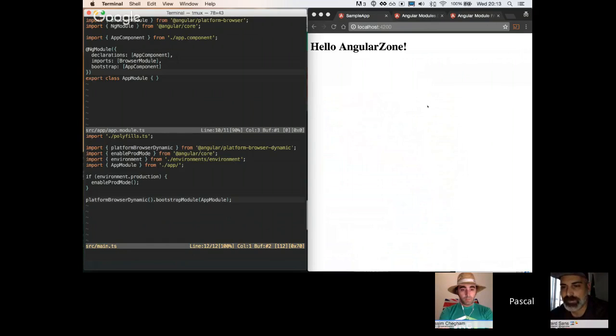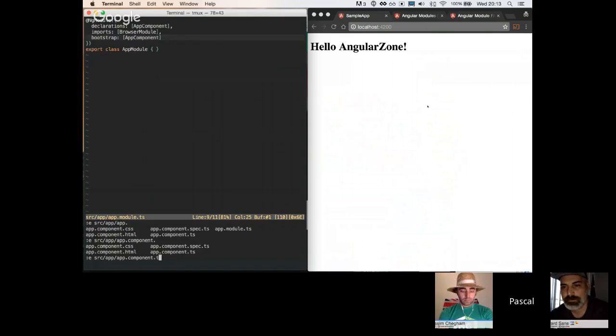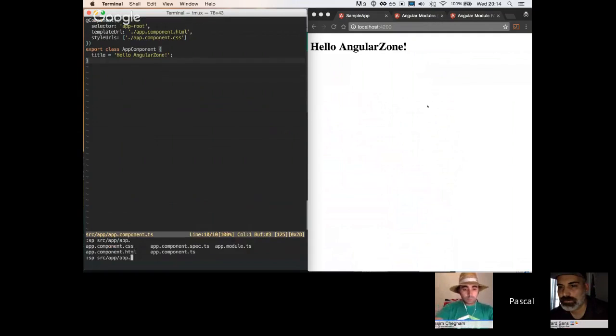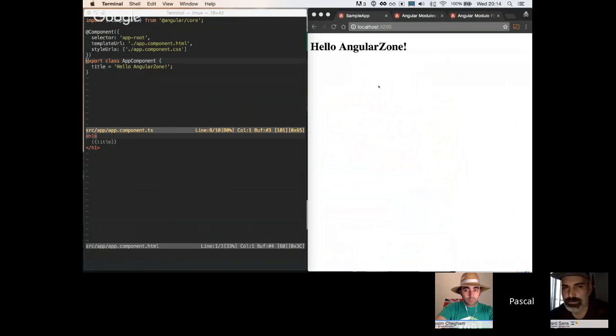So awesome. Yeah, let's take a look at app component to see what's actually going on there, because that's the one that is bootstrapped. App component we can find in source app.component.ts, and it's really just a hello world component. Angular CLI bootstrapped it for me. It has a selector, a template, some CSS, and there's a title property. Now if we take a look at the template of that component, which is app component HTML, there's really just this headline, and it interpolates a title, which is the thing that we defined here in the component. And that's why we see hello Angular zone right here. I think that's pretty clear.